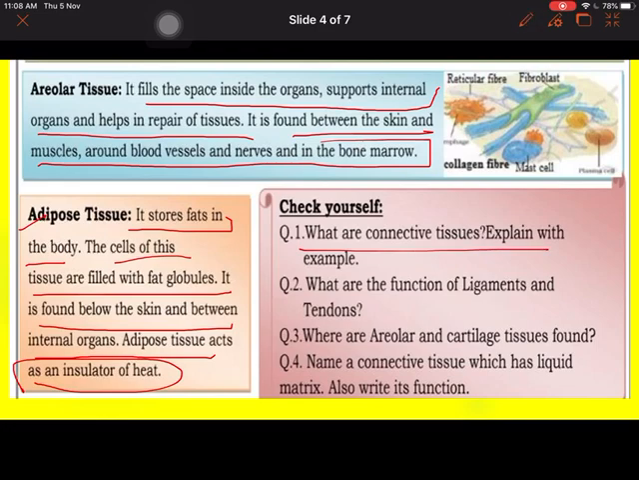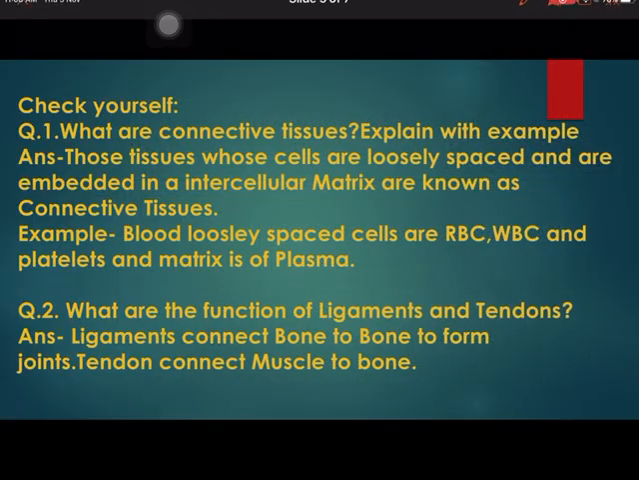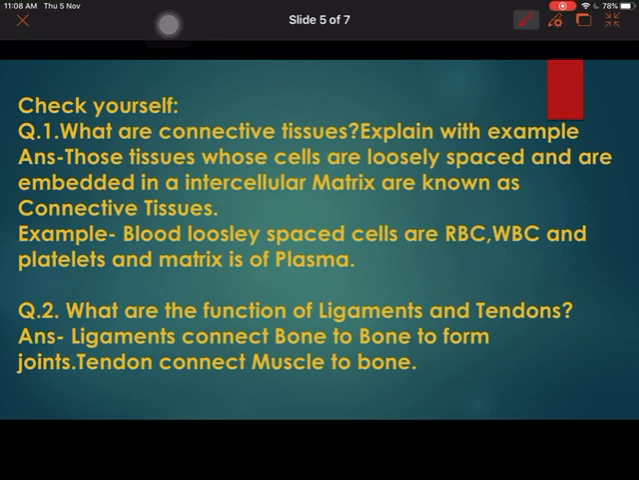What are connective tissues? Explain with example. So connective tissues are those tissues whose cells are loosely spaced and are embedded in an intercellular matrix. Example, blood. Loosely spaced cells are RBC, WBC and platelets, and the matrix is plasma. Second, what are the functions of ligaments and tendons? Ligaments connect bone to bone to form joints. Tendons connect muscle to bone.